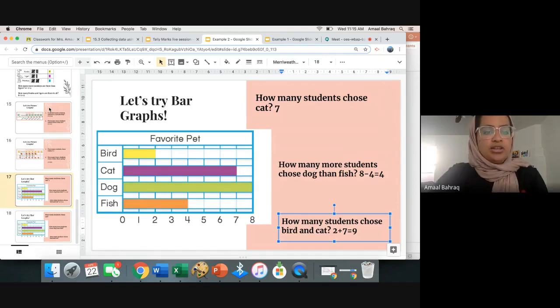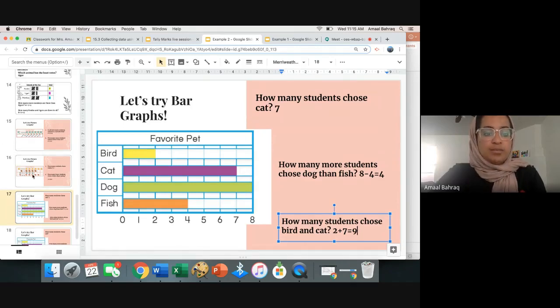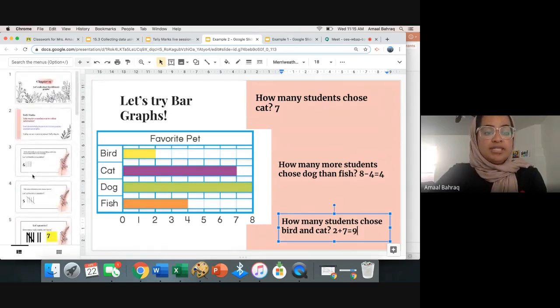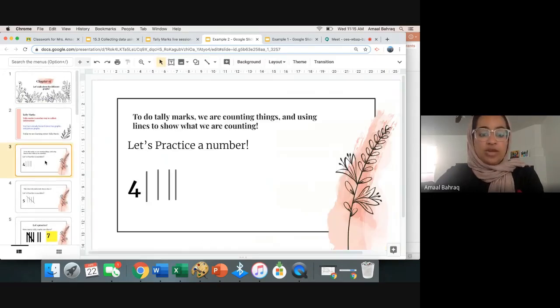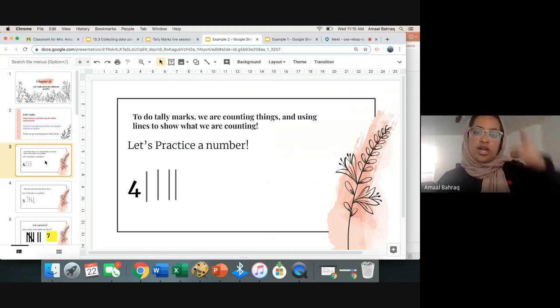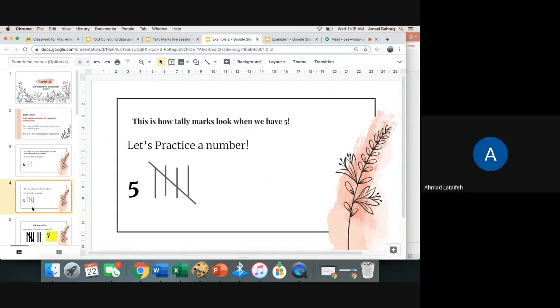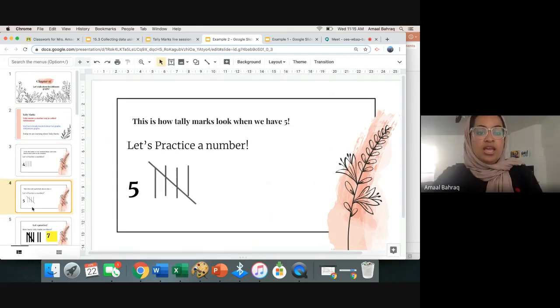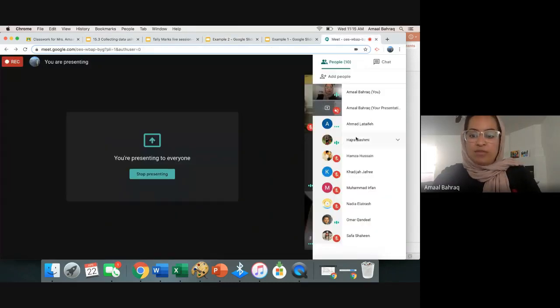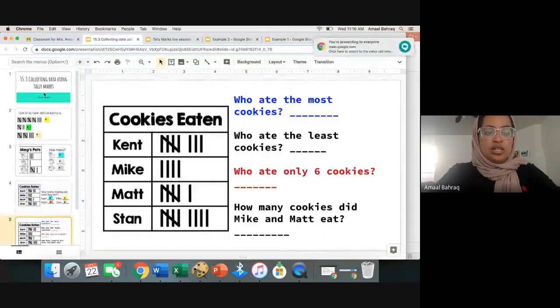So just a reminder, this was review, picture graphs and bar graphs. Your assignment today is going to be about tally marks, okay? Remember, if it's a number 1 through 4, you're just drawing a line down. But if it's a number bigger than 4, then you know that number 5 is a diagonal, okay? So before you leave today, I need everyone back on mute. That's Hadra, Ahmed, and Ahmad. Before you leave today, I want to show you what your assignment's going to look like, okay?